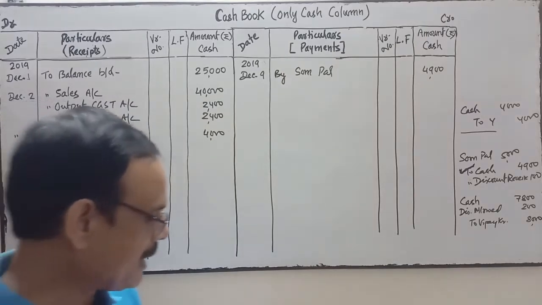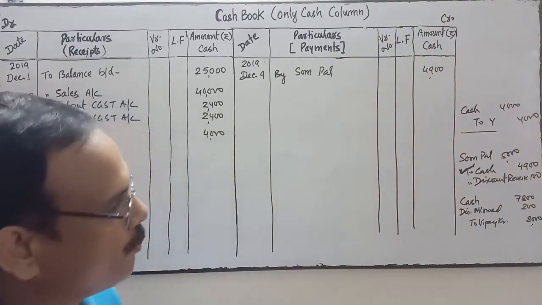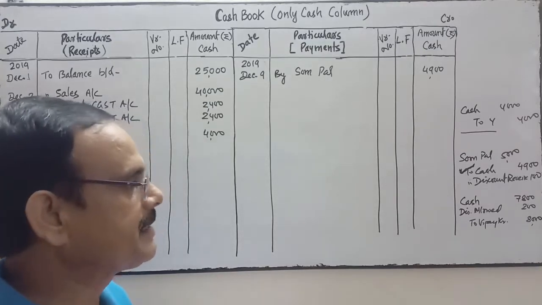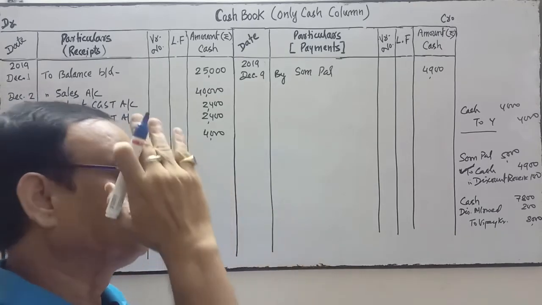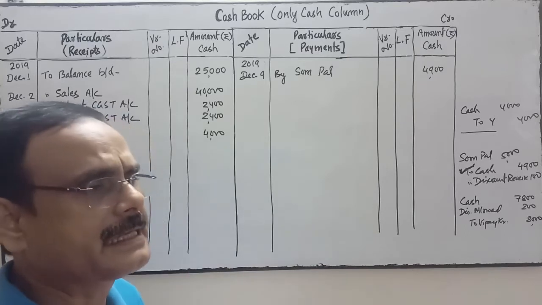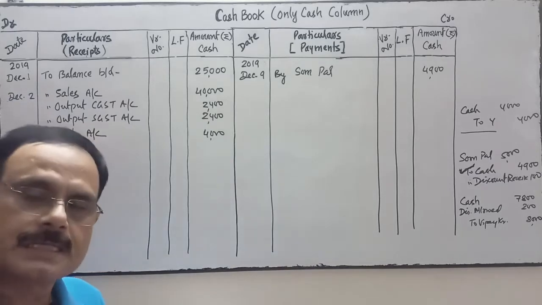Cash will be debited by 7,800. Discount allowed will be debited because it comes under nominal account. All expenses debit. And Bijay Kumar is the giver. If you know the journal, then it is easy to record this transaction directly into the cash book, the original book.